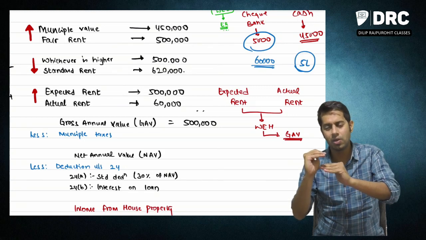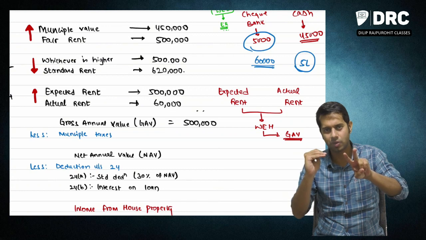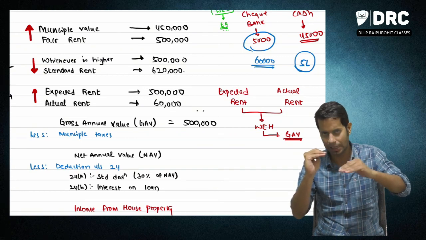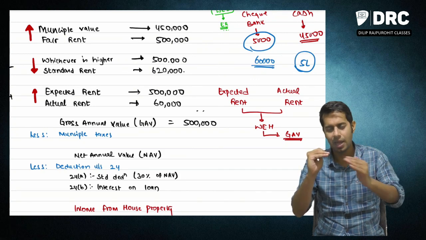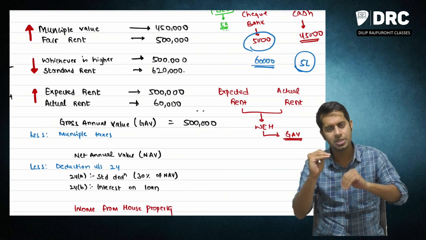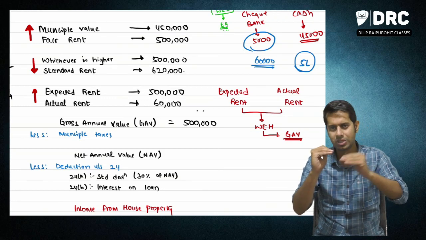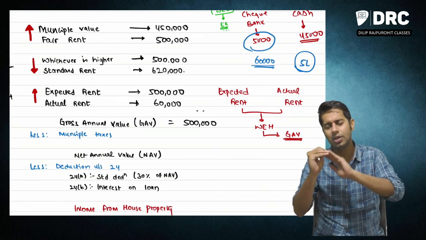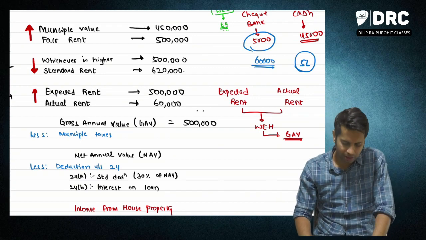From this net annual value, reduce the deduction under section 24. How many types of deductions are there? Two types. One is 24A, which is standard deduction of 30%, and another one is 24B, which is interest on loan taken for house property. Once you reduce these two deductions from your NAV, you will get something called income from house property.